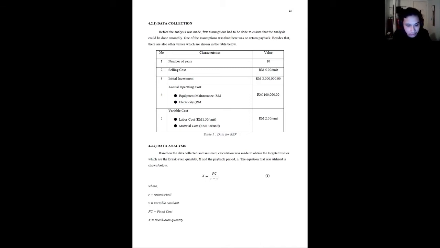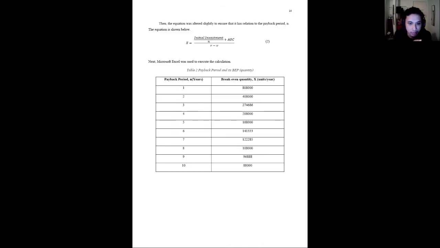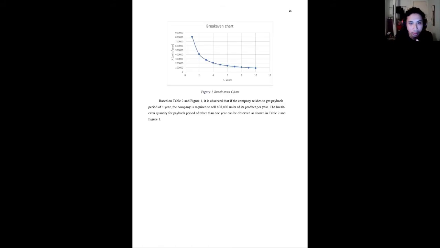So this is the formula that we are going to use to determine the break-even quantity. And by using this equation and Microsoft Excel, we have come up with this result. So what this result means is, for that company to be able to get the payback period of 2 years, for example, they will need to achieve sales of 408,000 units per year. And this is the graph for the break-even chart.